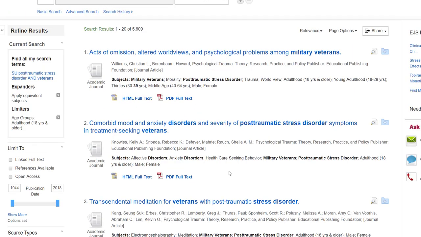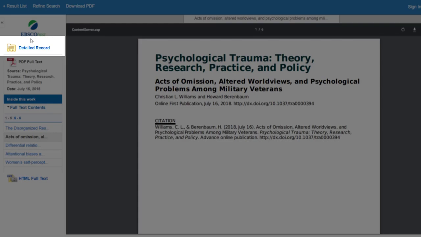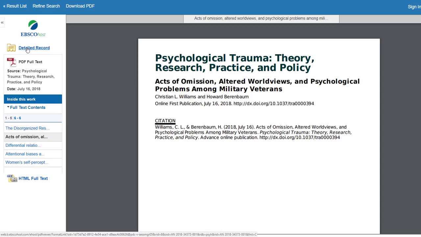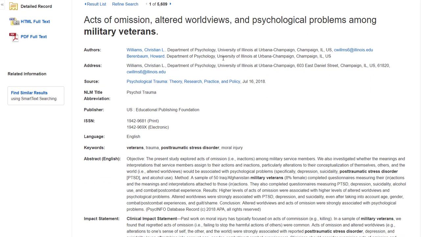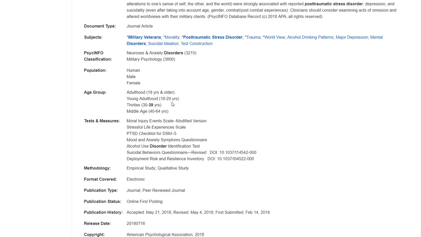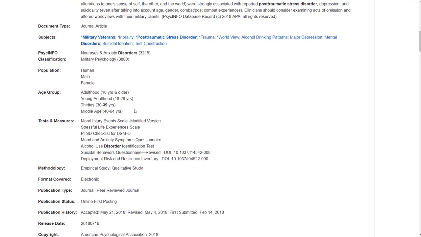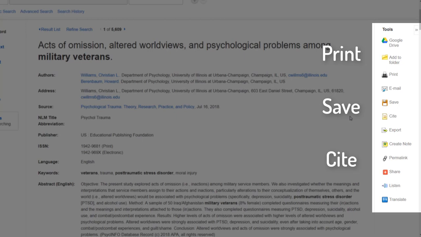If you're interested in an article, you can click on the title and it will take you right to the article. If you'd like to see the detailed record for the article, click on Detailed Record in the upper left corner of the page. Here, you can see more information, for example, the authors, the source, the abstract, impact statement, and age group, among other things. These tools on the right side of the page can help you print, save, and cite your article.